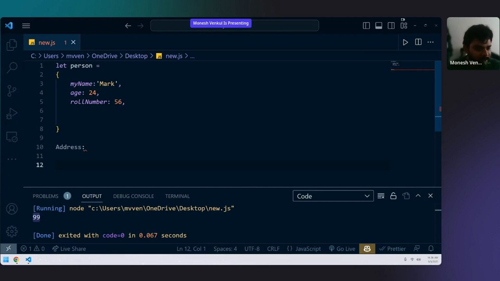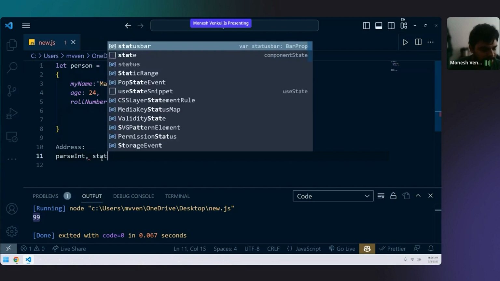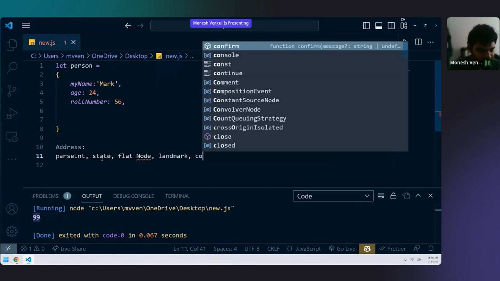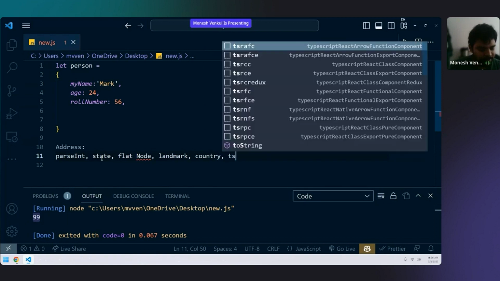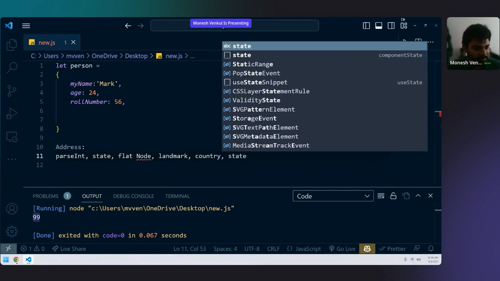So I see a lot of things in chat now. We can have pin. We can have state. We can have flat number. We can have landmark. We can have country. Like that, and so on.